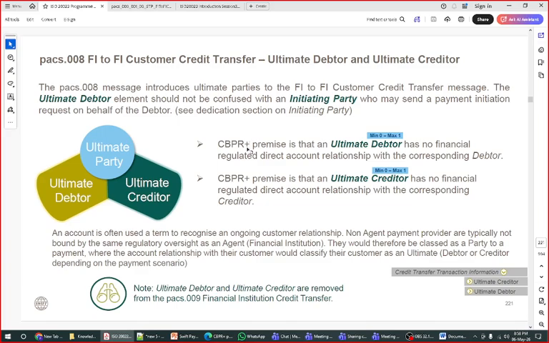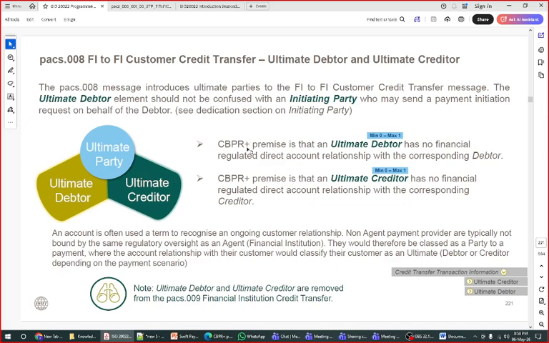Now you will say, okay, the process I discussed with you was with hard cash, right? But how does this work in real time? Instead of hard cash, you can send money online to this account number. Though we don't have an account relationship, you can swipe a card also, like you swipe at a merchant place. We don't need an account number for swiping a card, by doing shopping. That is also possible in this case. The ultimate debtor and ultimate creditor are removed from the PACS 9 financial institution credit transfer.